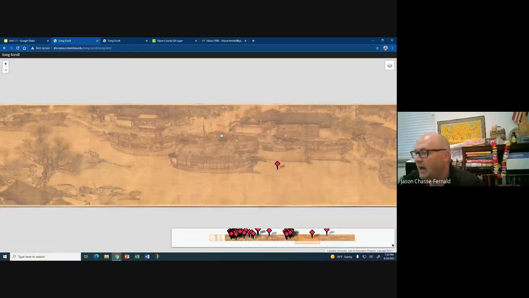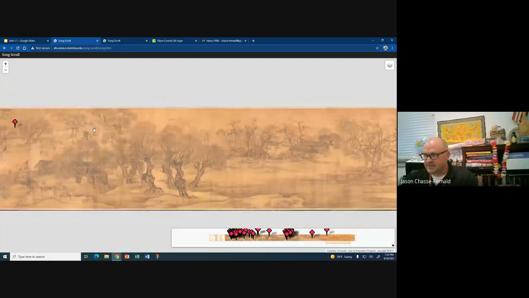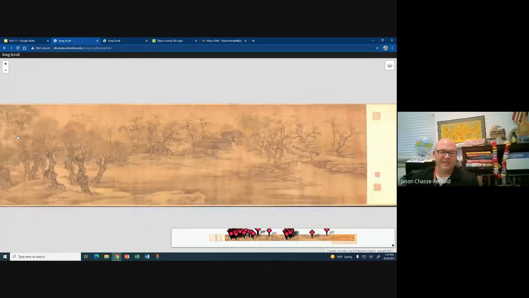So real briefly, this scroll, like any scroll, is designed to be looked at in a particular way. We don't really look at scrolls much anymore because we have books, but scrolls are designed to be looked at on a table, unraveled with one hand and re-rolled with the other as you look at it.